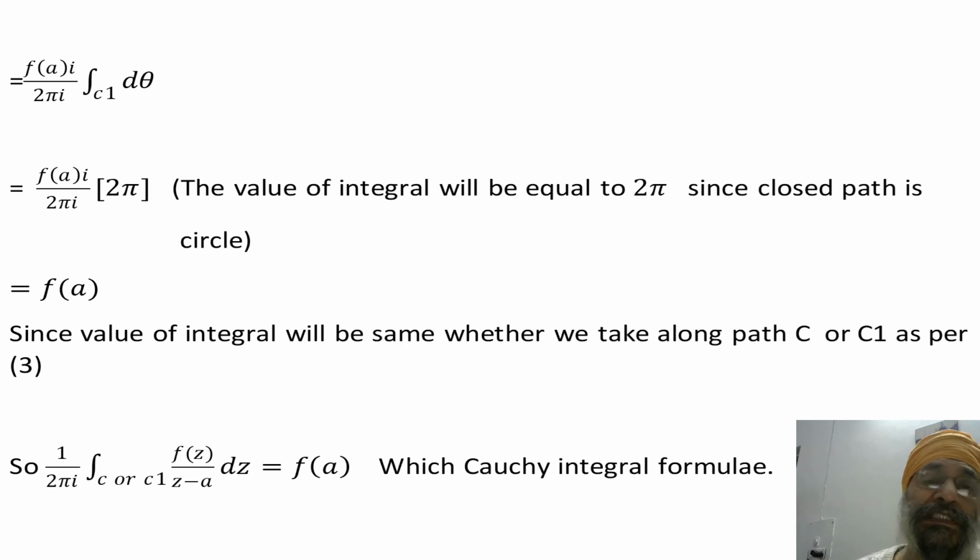Then with a simple substitution we have proved that f(a) is equal to this integral. Only one thing we have assumed, that the path of the integral, whether C or C1 or any other path, will be the same, nothing else, right?